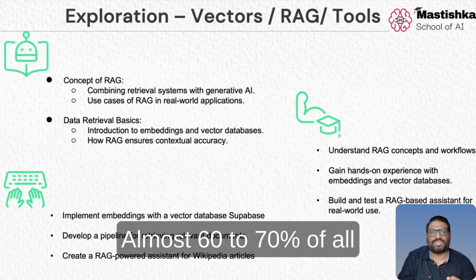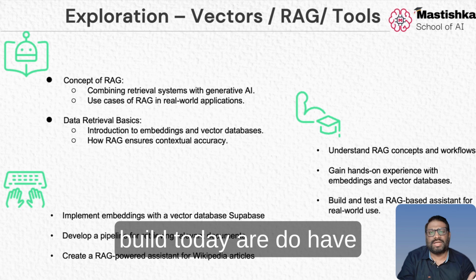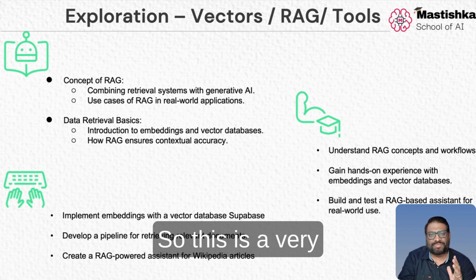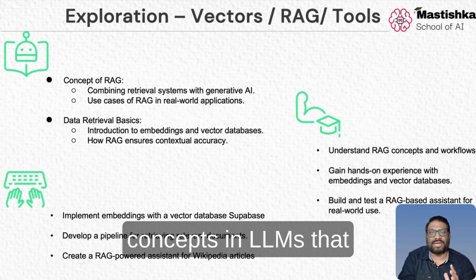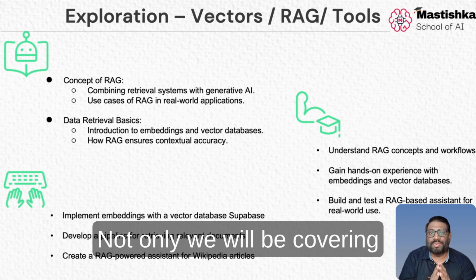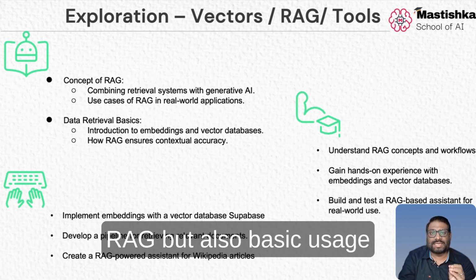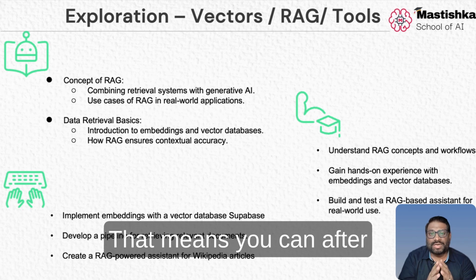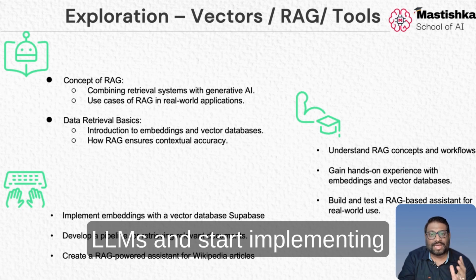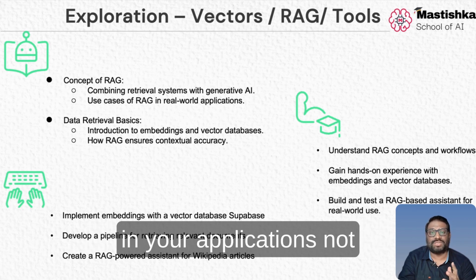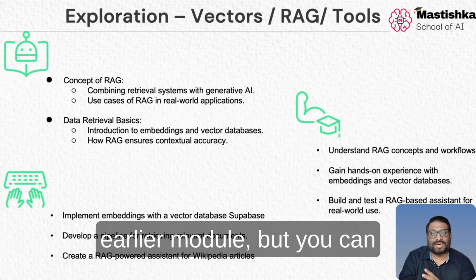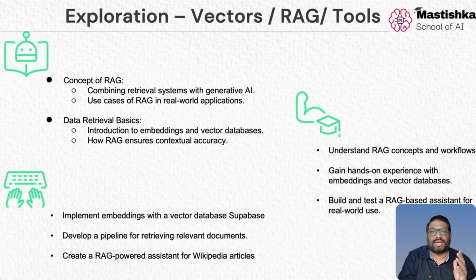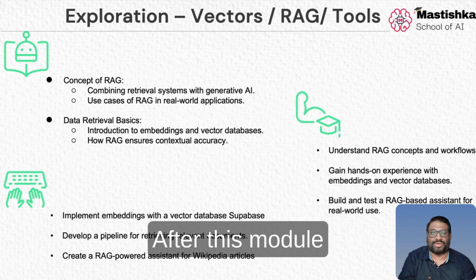Almost 60 to 70% of all the applications we build today do have some part of RAG in them in one way or another. So this is a very fundamental, most important concept in LLMs that we will be covering. Not only will we cover RAG, but also basic usage of large language models with tool calling. That means after this module, you can take LLMs and start implementing them in your applications. Not only for prompting like in the earlier module, but you can also implement retrieval augmented generation, as well as use tool calling after this module.